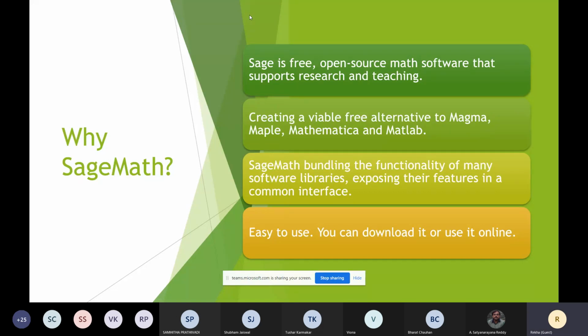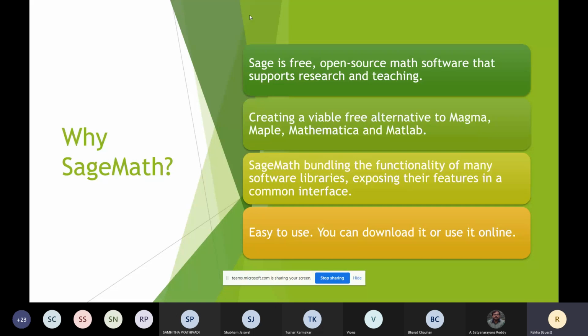Second, it's platform independent, so you can use it on your browser and also on your mobile phone. Third, it gives us combined access to a lot of libraries like SciPy, NumPy, Matplotlib, and so on. The fourth important reason is that SageMath uses Python. Since most people are familiar with Python and find it user friendly, SageMath uses it to implement most of its functionalities.